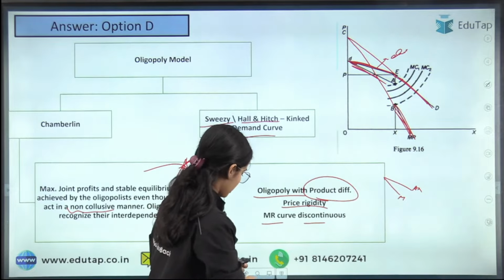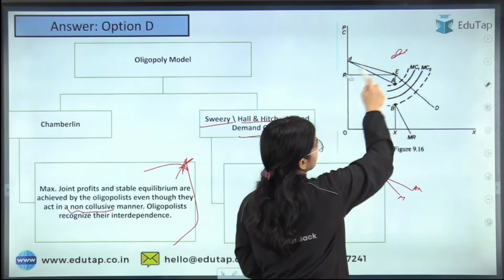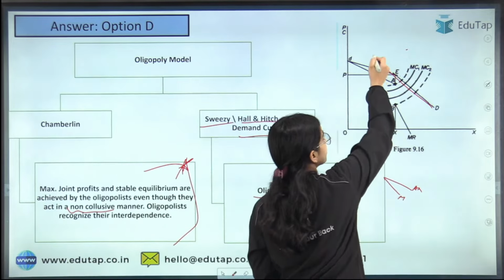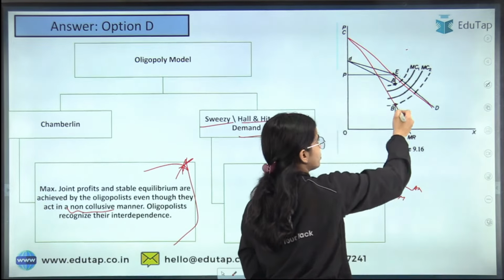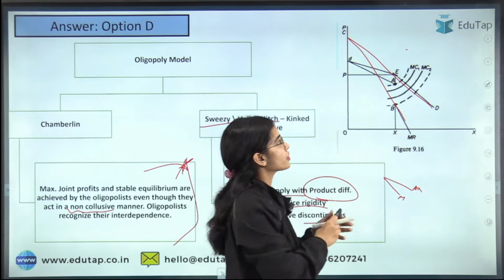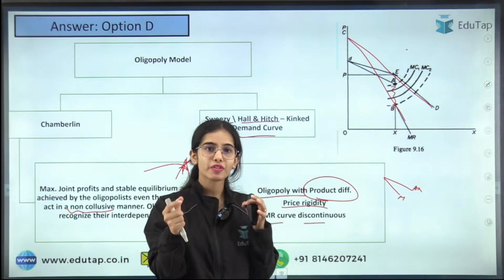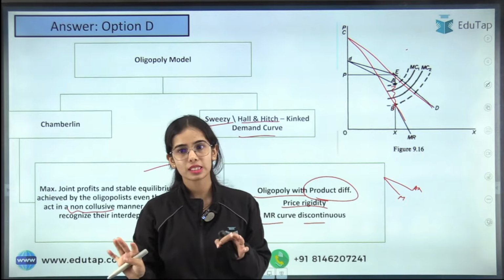Okay, that is the idea. So this is the average revenue. So this has the marginal revenue, this. So there is some discontinuity between the marginal revenues of the two curves because the marginal revenue depends upon the average revenue. So this is clear.